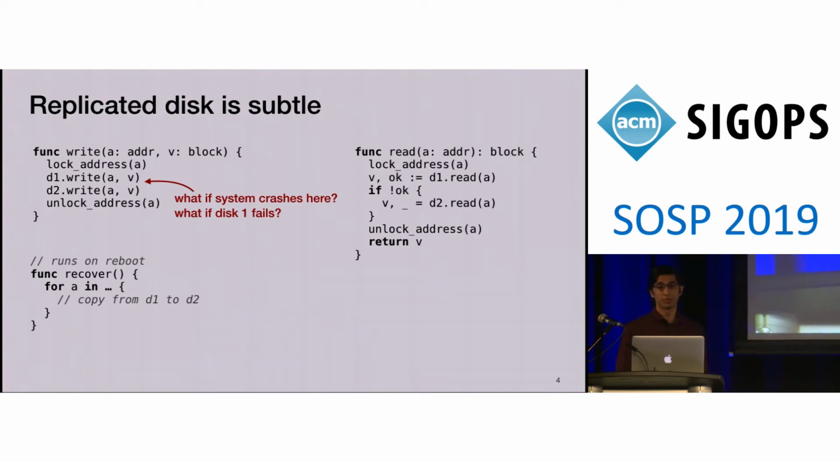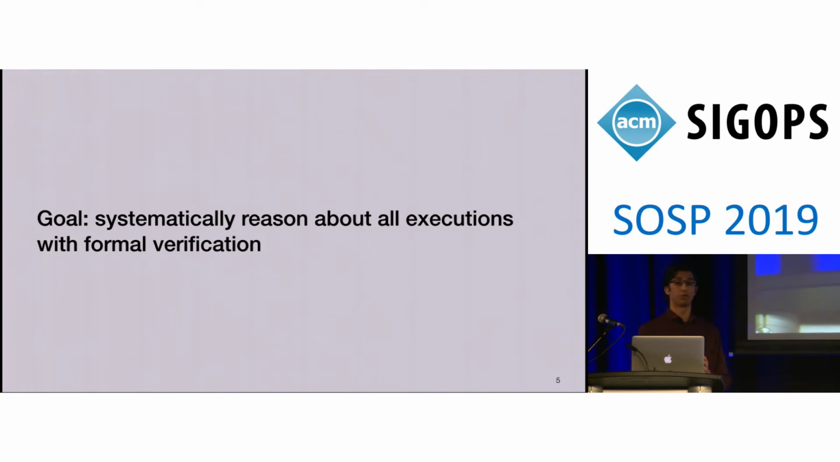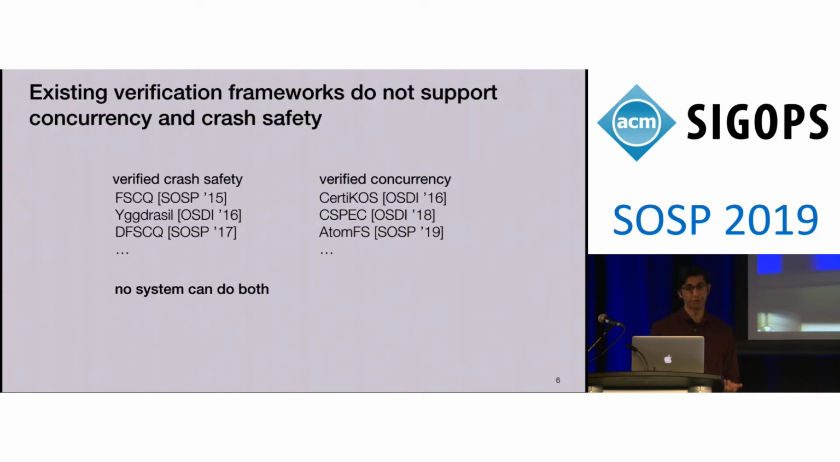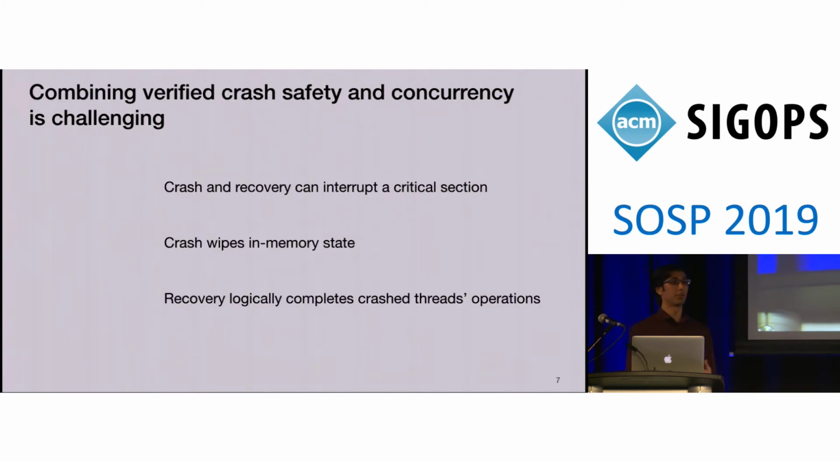Ideally, we'd like to be able to systematically reason about all the executions of this code. And the approach that we take to do that is to use formal verification. Of course, there are existing verification frameworks, but none of the existing verification frameworks support this combination of concurrency and crash safety. And it turns out that combining verification of crash safety into a concurrency framework is challenging.